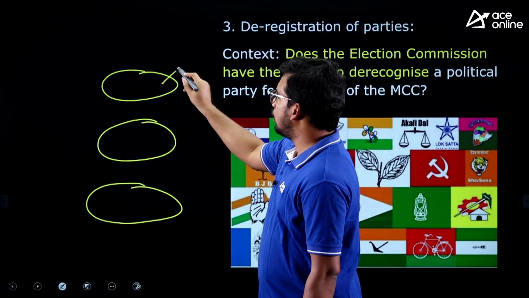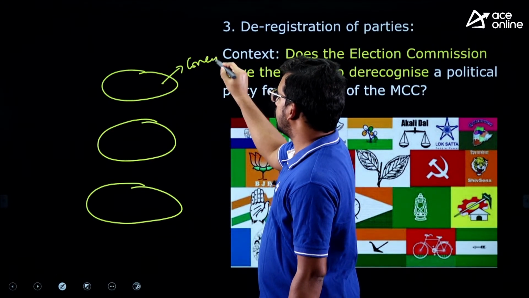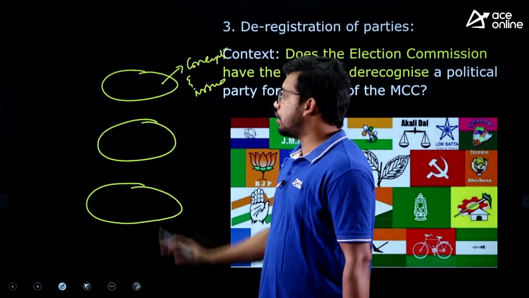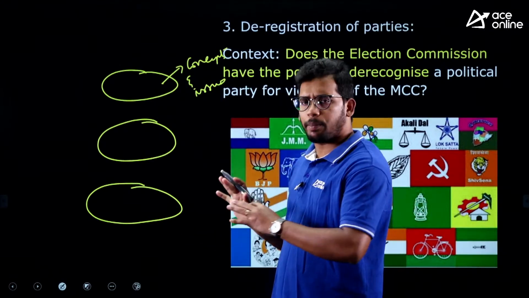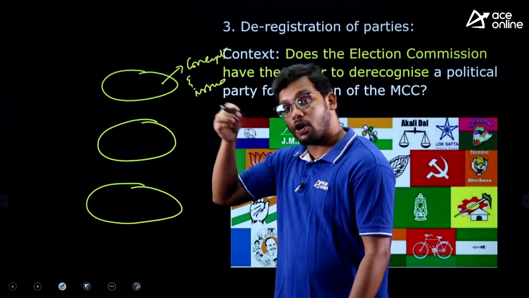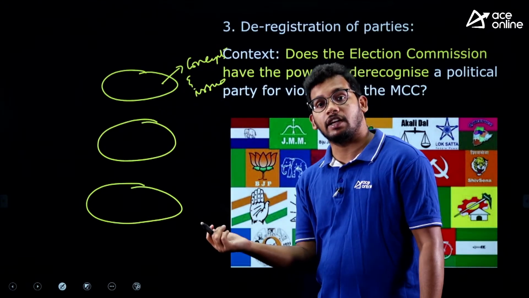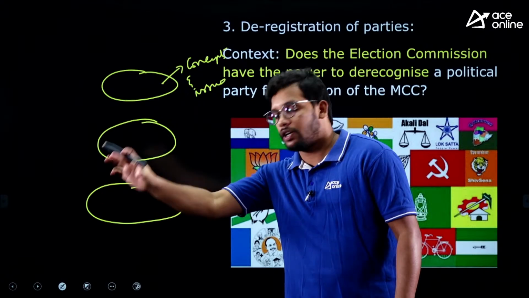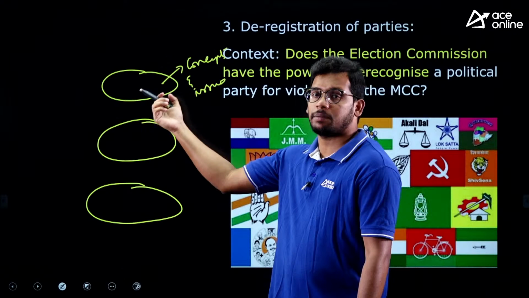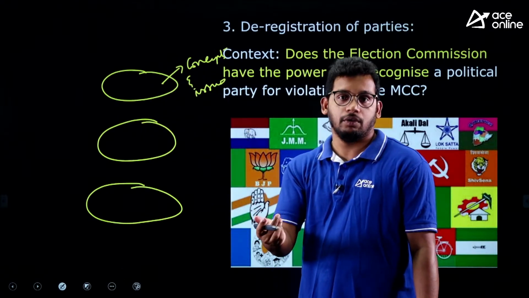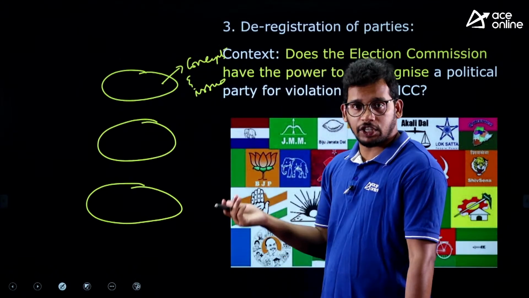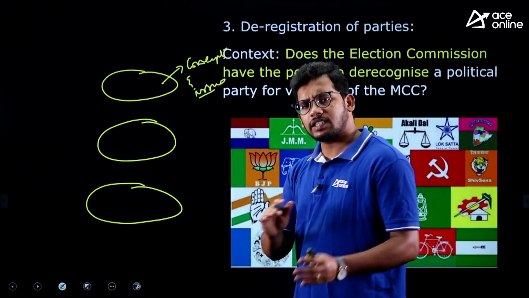In the first reading, you will understand concepts and issues. Whatever the articles, you no need to mug up all the facts. Of course, you can read the facts, but no need to mug up everything. Understand the concept. For example, now you are dealing with West Nile virus. So how can it transfer from bird to insect, insect to human, blood transfusion? So understand the concept or the issue. What is actually the issue? Sometimes issues will be there, like we will discuss the deregistration of parties. This is an issue. So understand them and just read the facts.